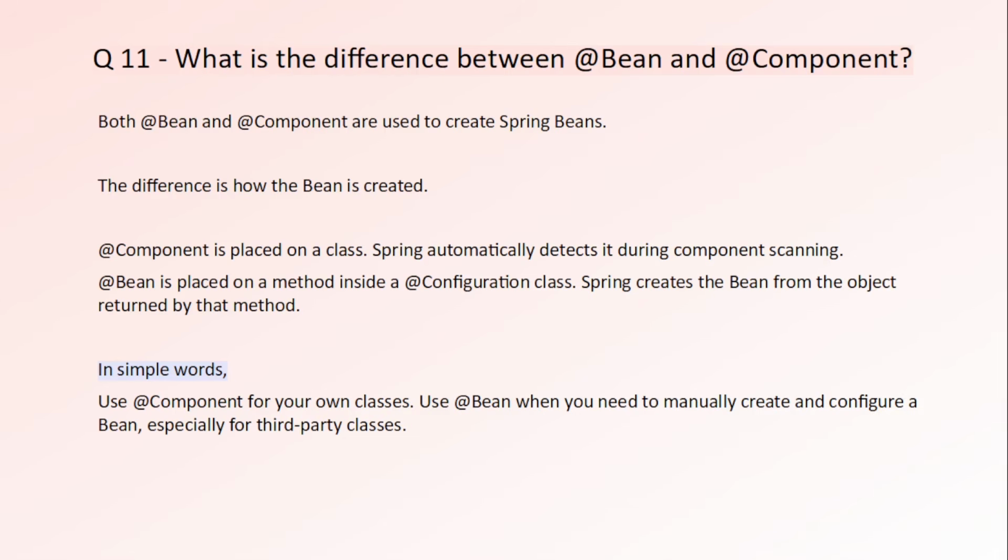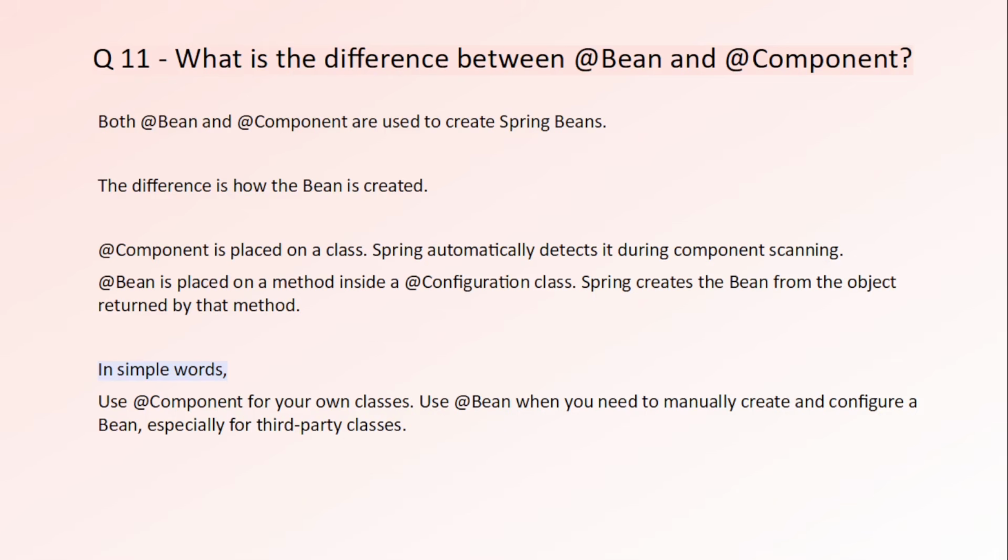But what if the class belongs to a third-party library? You can't open that library and add component annotation. That's where bean annotation comes in. You write a method inside a configuration class, create the object there and return it. Spring takes that returned object and manages it as a bean.